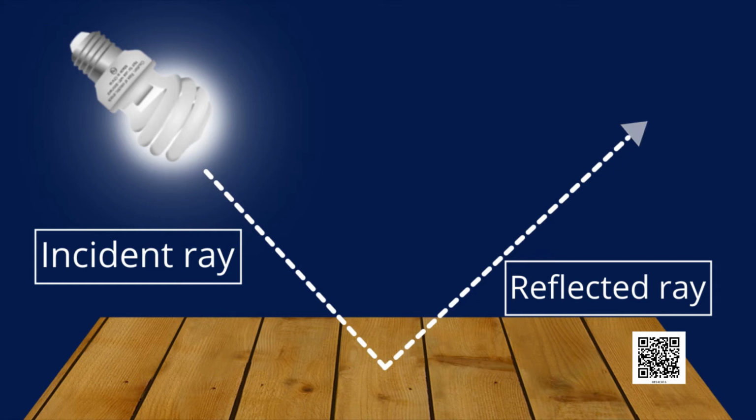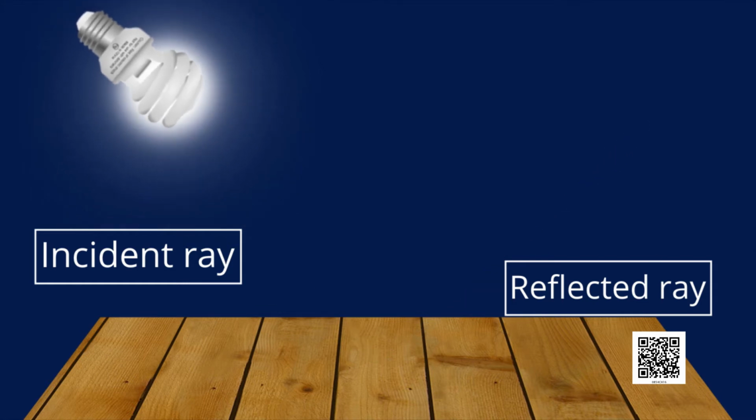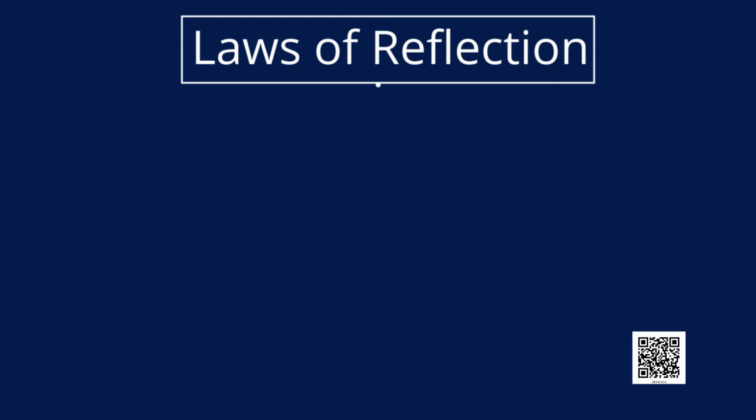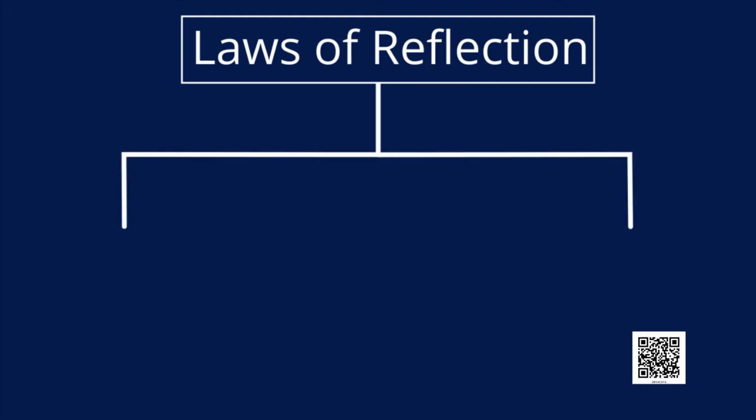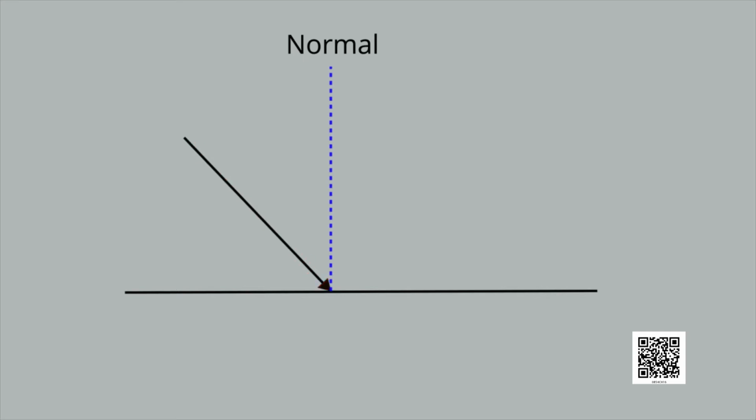But why only in this direction? Why not any other? Because rays of light work under two laws. Draw a line perpendicular to the surface at the point of incidence. It is called the normal.